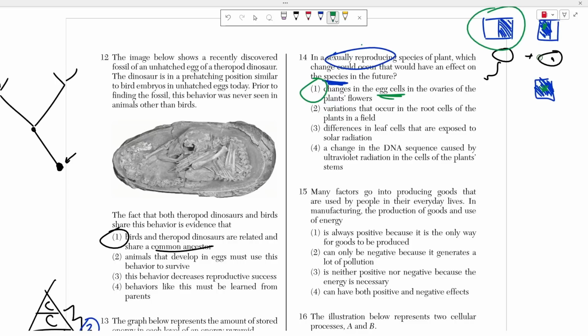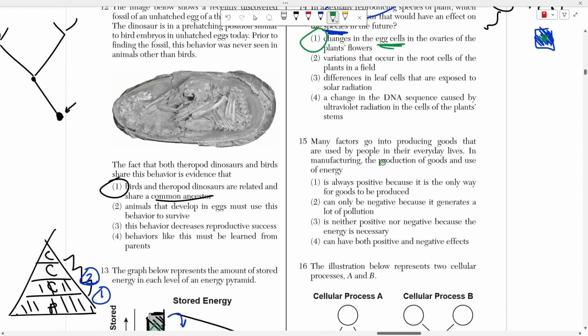So now we're going to go ahead and move on to number 15. It says many factors go into producing goods that are used by many people in their everyday lives. In the manufacturing and the production of goods, the use of energy is always positive, can only be negative, is neither positive nor negative, or can have both positive and negative effects. Well, it's the fact that it can have both positive and negative effects, right? Nothing is ever that black and white.